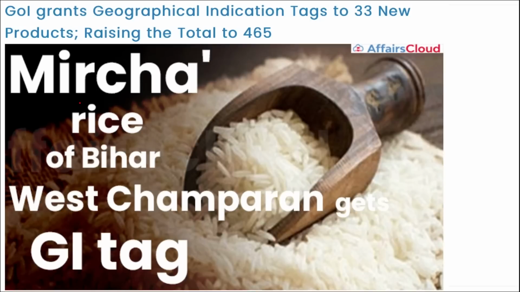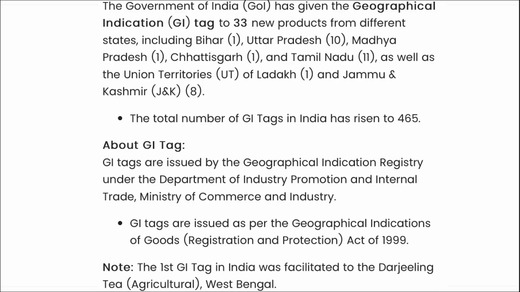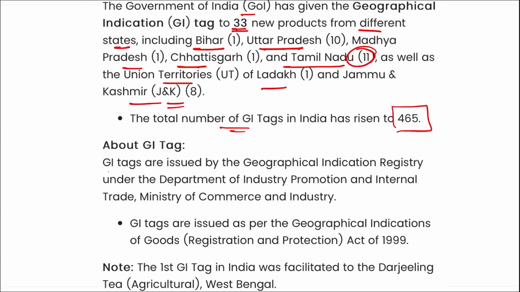Here you can see Mircha, rice of West Champaran, Bihar, gets GI tag. If we talk further, the Government of India has given GI tags to 33 new products from different states including Bihar, UP, Madhya Pradesh, Chhattisgarh, Tamil Nadu. They got 11 products with the GI tag, as well as the Union Territory of Ladakh, and Jammu and Kashmir, where 8 products got the GI tag. So the total number of GI tags has risen to 465.